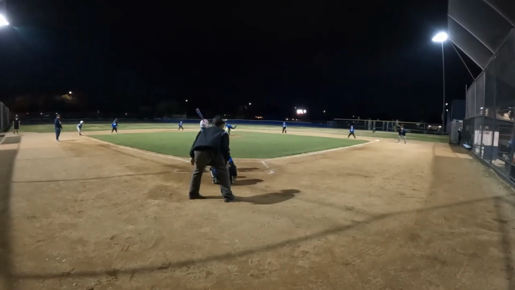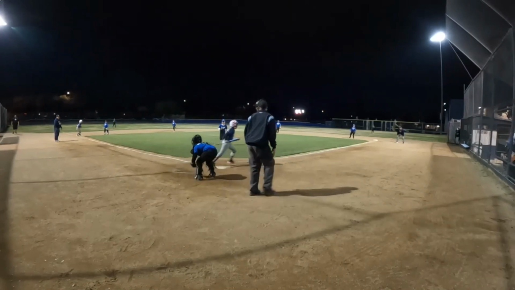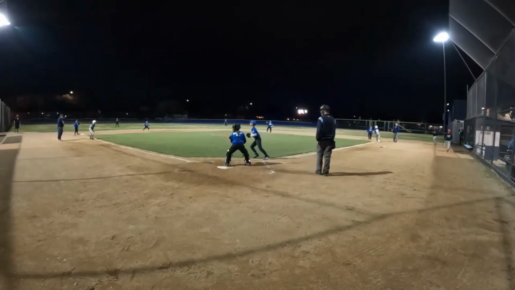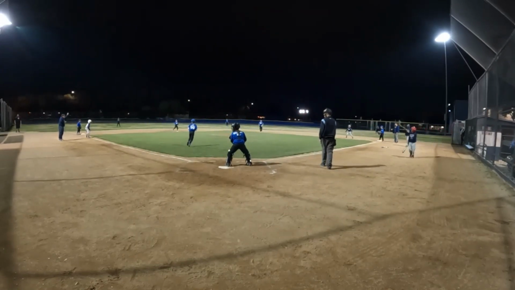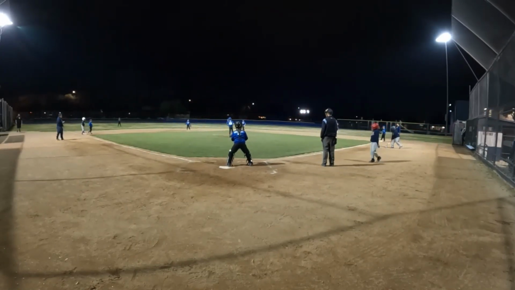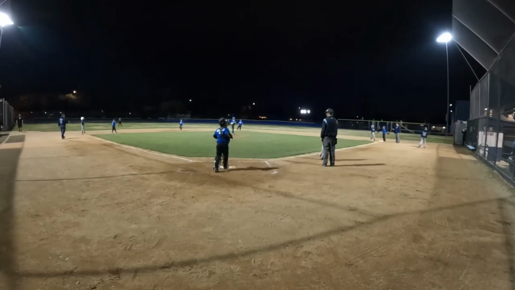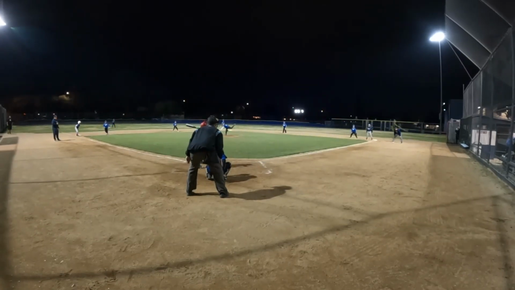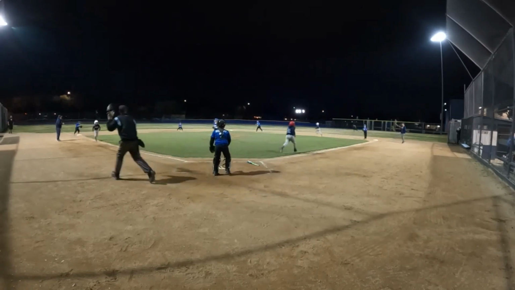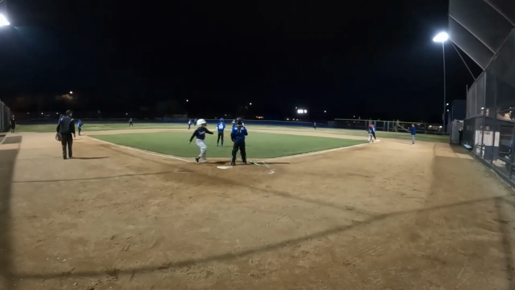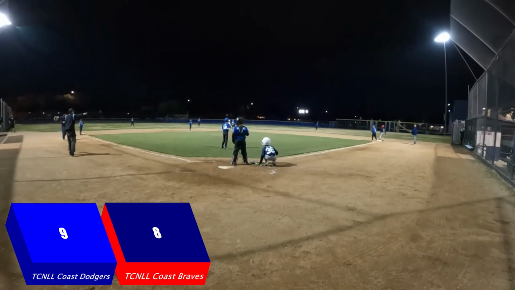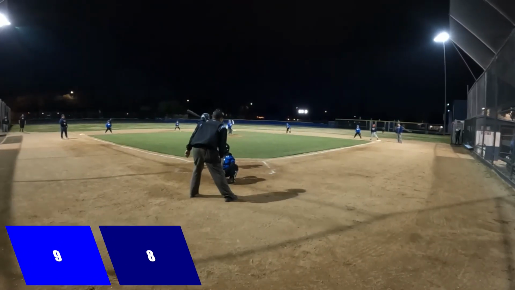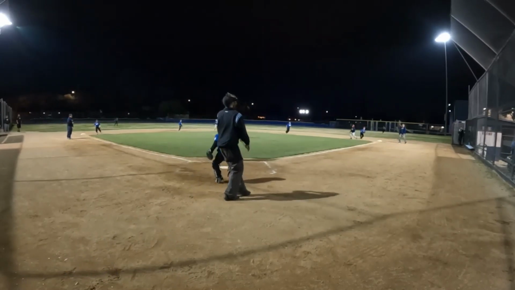Next pitch to Kayden. Inside. Ball four. First and third. Here's the pitch to Dominic. And that one is grounded to short. Not in time. Short to second, trying to get the force, didn't get in time.